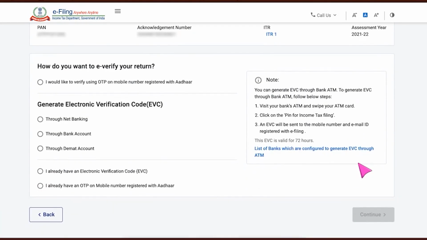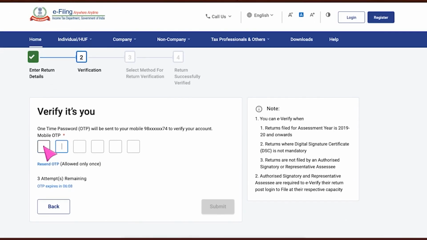It will ask you to e-verify on your mobile registered with Aadhaar, or you can also choose EVC mode for verification. In order to get the OTP on your mobile phone, which is linked with your Aadhaar card, you need to click on this and then click on continue. And again, it will take you to the same step where it will ask you for an OTP. Once you update this OTP, it will ask you to submit it, and your return will get e-verified.